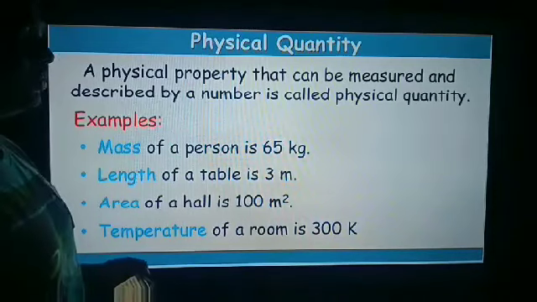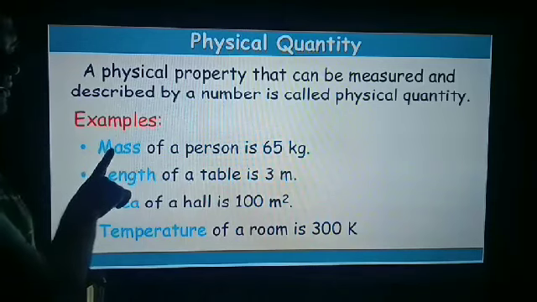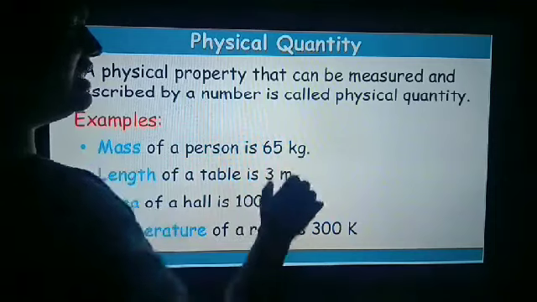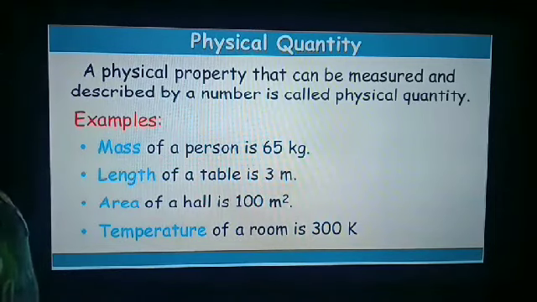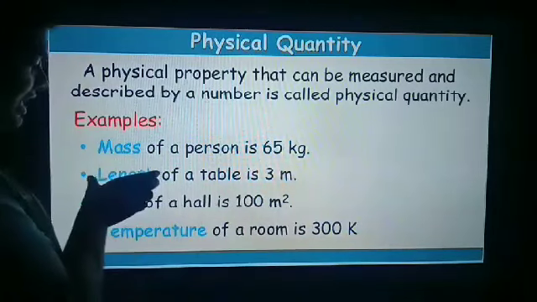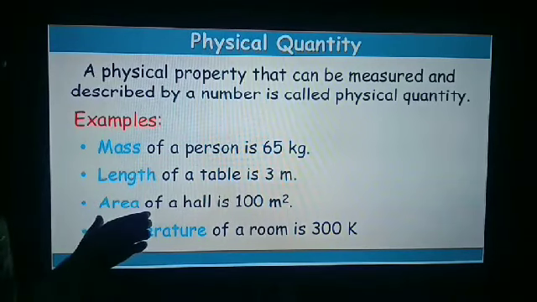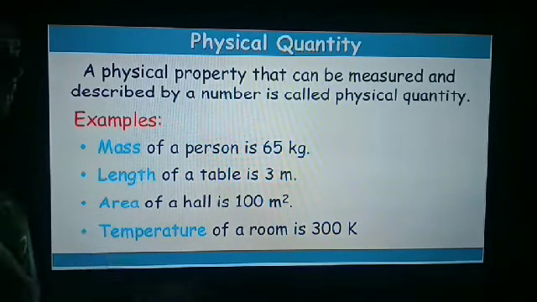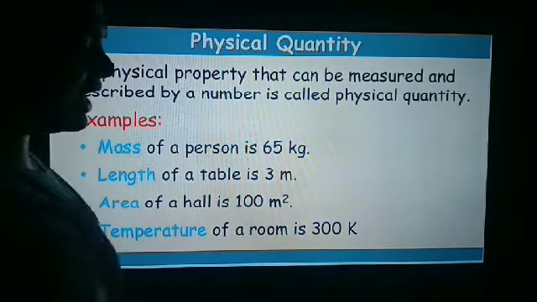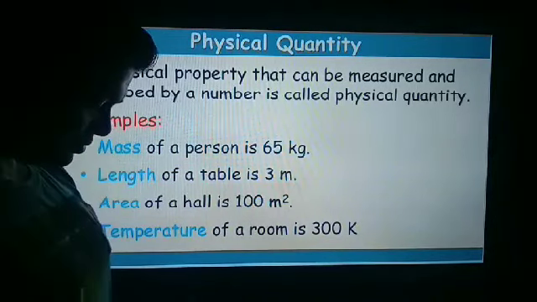Suppose, how will you measure the weight of a person? Mass in kg. So mass is a physical quantity and kg is its unit. Similarly, the length of anything, like a table, 3 meters, means length is a physical quantity and meter is its unit. Area, so area is a physical quantity and meter square is its unit. Temperature is a physical quantity and Kelvin is its unit.